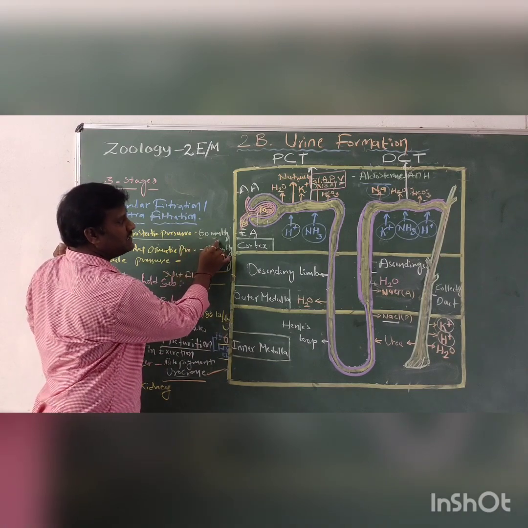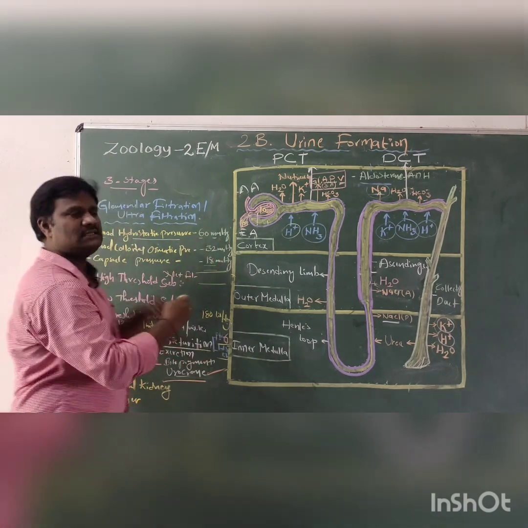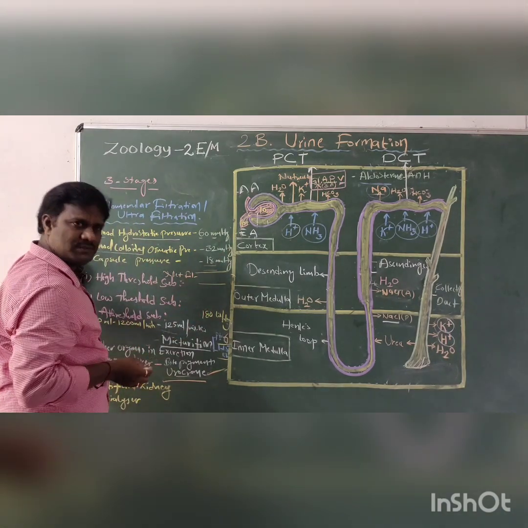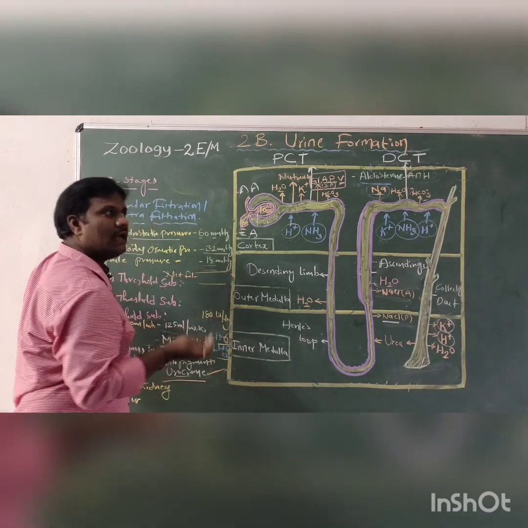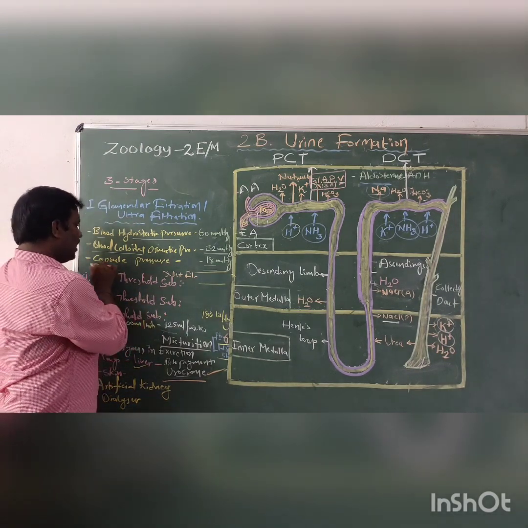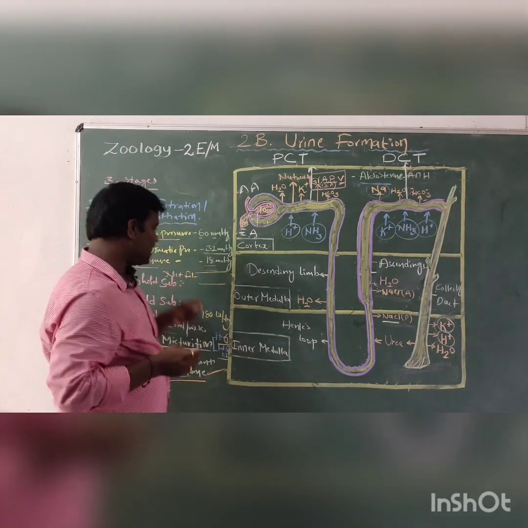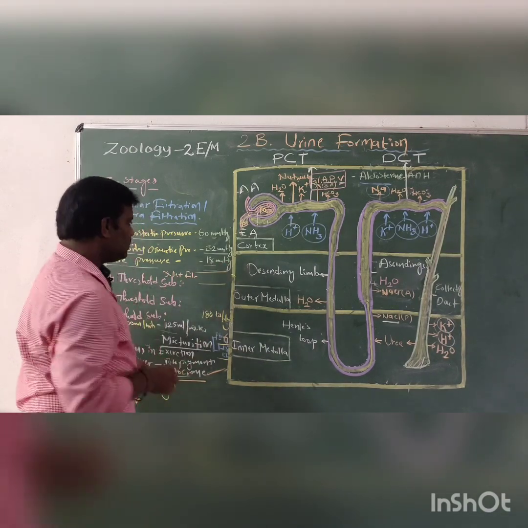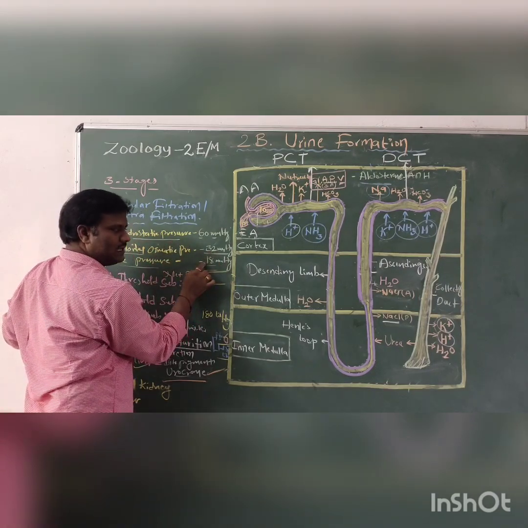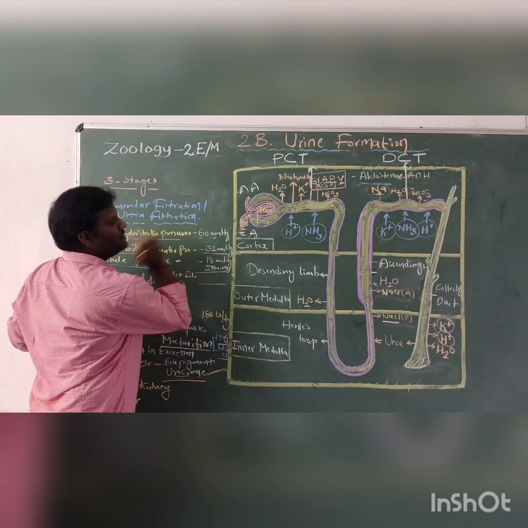Against the 60 mmHg, the blood colloidal osmotic pressure is 32 mmHg, and one more opposing pressure is the capsule pressure, which is 18 mmHg. In total, 32 and 18, that is 50 mmHg, opposes the 60 mmHg.